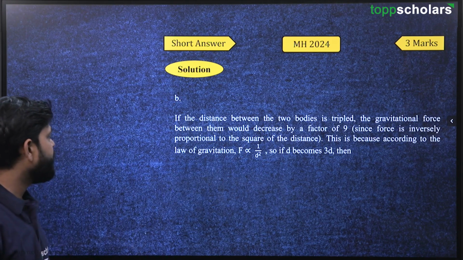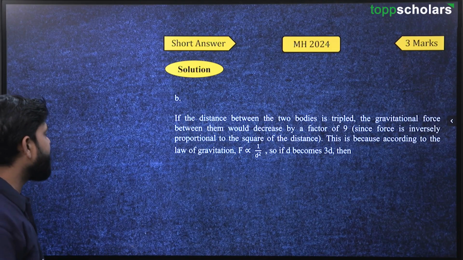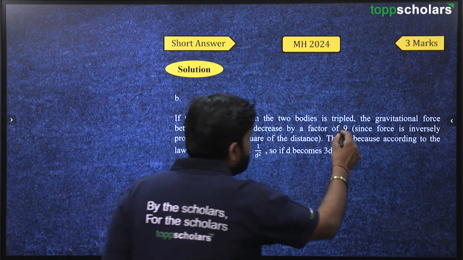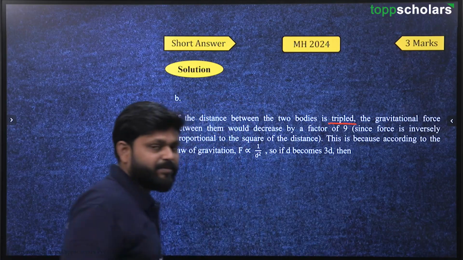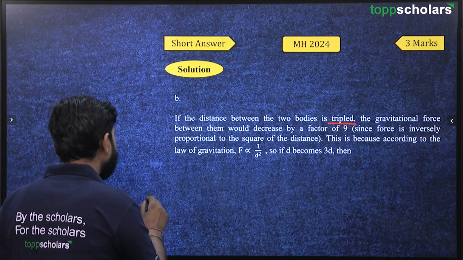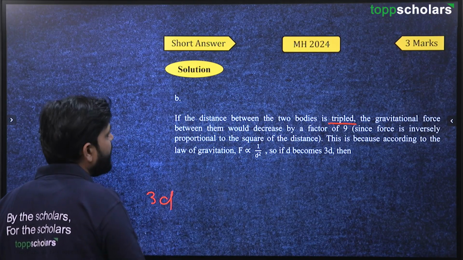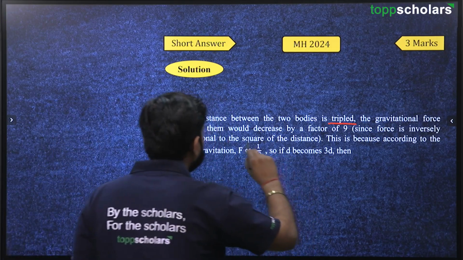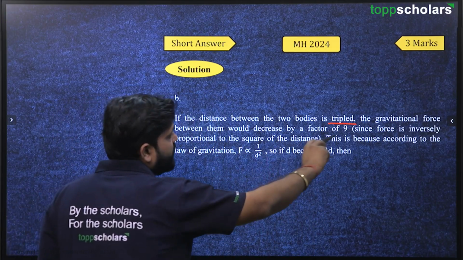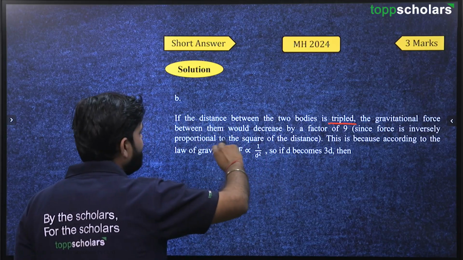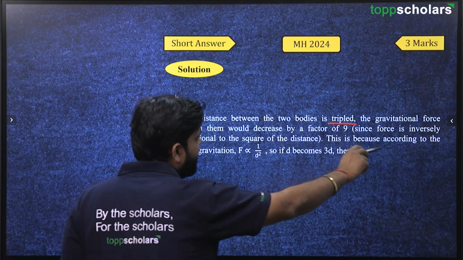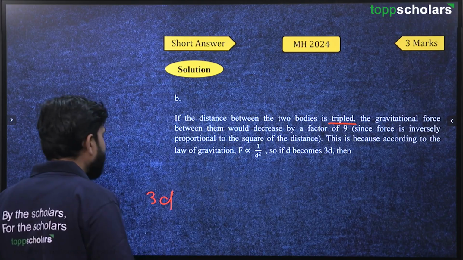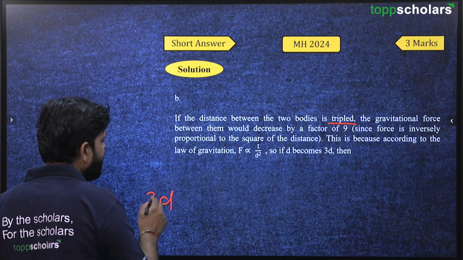Now in the B part, it has been asked, if the distance between the bodies is tripled, so d is tripled, the gravitational force between them would be decreased by a factor of 9. Why a factor of 9? Because it will be squared.